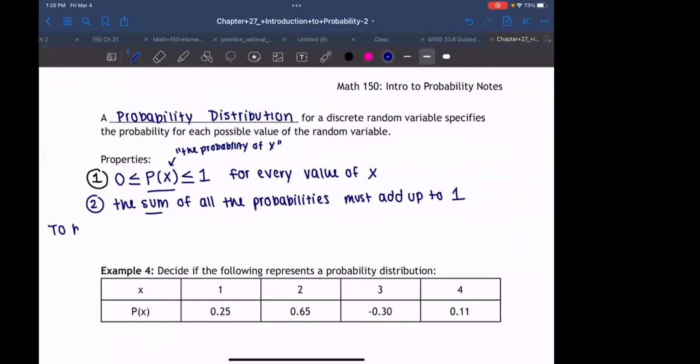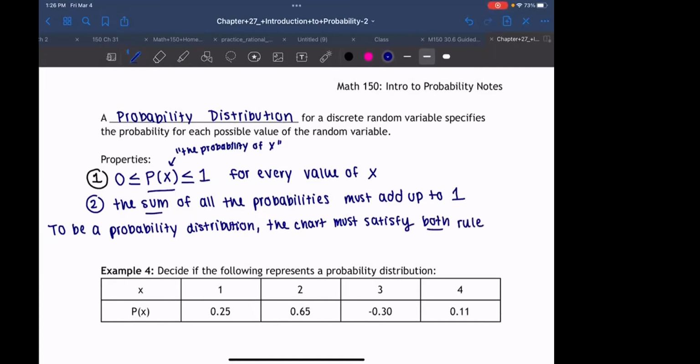To be a probability distribution, the chart has to satisfy both rules. What I mean by that is you can't break one rule.